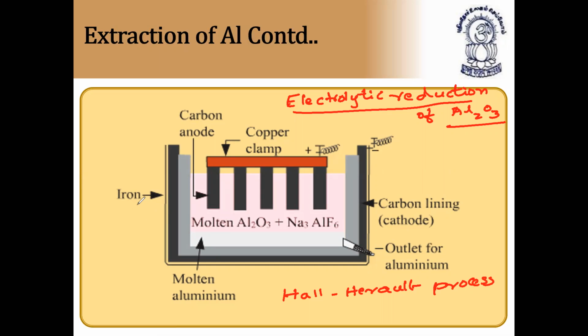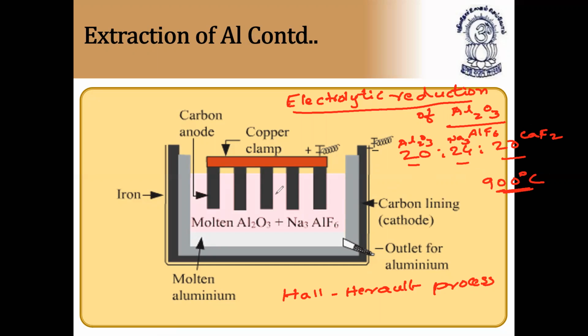So the above difficulties are overcome by using a mixture containing alumina, cryolite, and fluorspar in the ratio of 20 is to 24 is to 20. That is aluminum oxide, cryolite, and fluorspar, CaF2. So what is the fusion temperature of this mixture? 900 degrees C. And it is a good conductor.